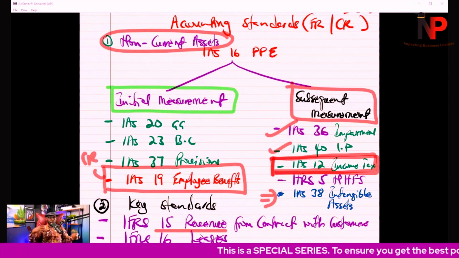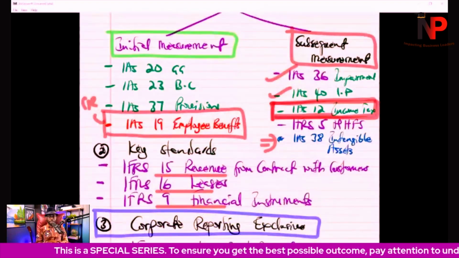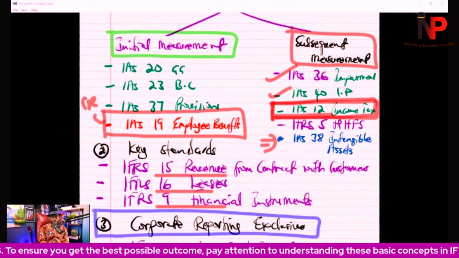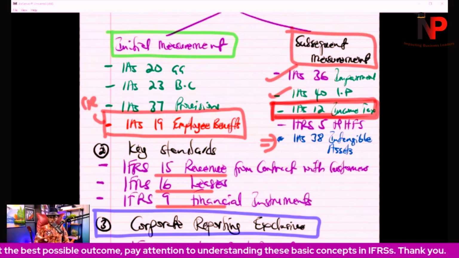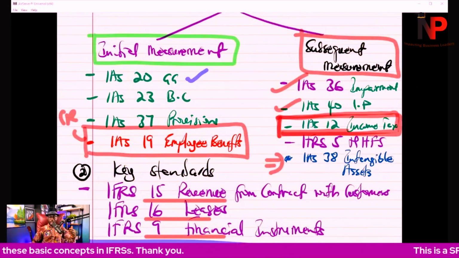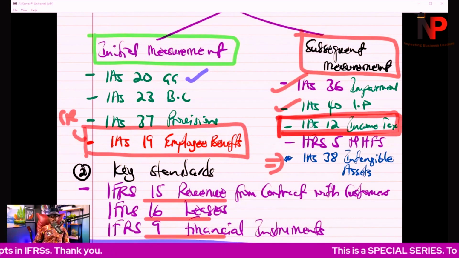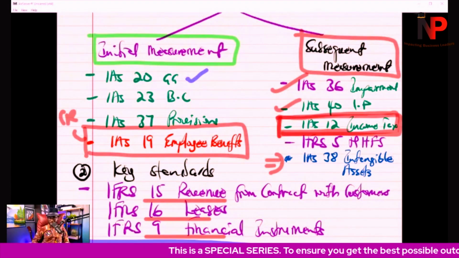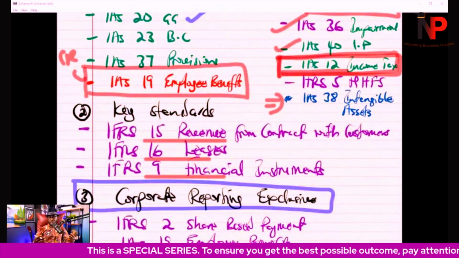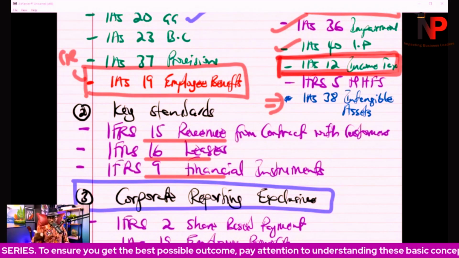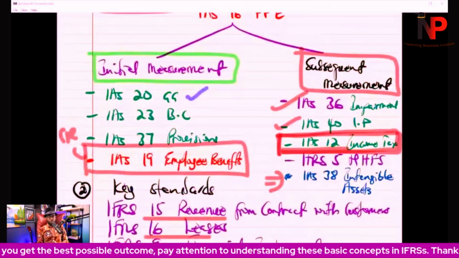But when you take IAS 16 as a standard on its own, it has some standards that are connected with it in relation to the initial measurement as well as subsequent measurement of property, plant, and equipment. Now, these standards include IAS 20, government grant, IAS 23, borrowing cost, IAS 37, provisions, contingent liabilities, contingent assets, IAS 19, employee benefit in the initial recognition.